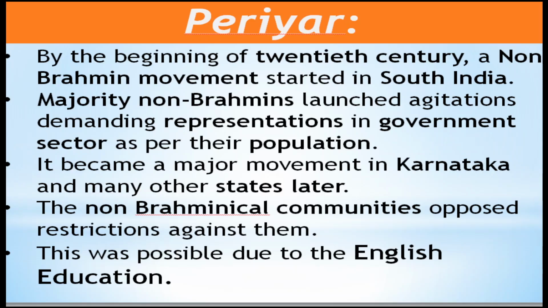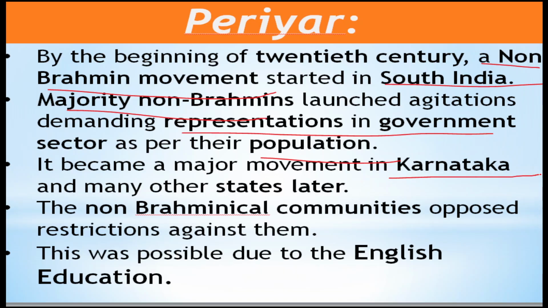Periyar means a senior citizen, a senior man. By the beginning of the 20th century, a non-Brahmin movement was started, especially in South India. It was mainly of the non-Brahmin majority. For what purpose? They wanted representation in government sectors as per their population. Such movements started in Karnataka and other states also. The non-Brahmin community opposed the restrictions against them. This was possible because of English education.